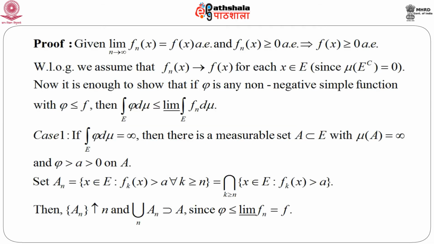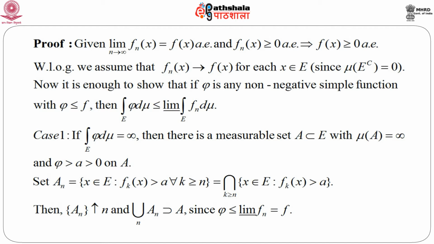Now, we are going to prove this Fatou's lemma. The proof is a little technical, but not really very complicated. I will explain the entire proof in detail. We already know the given condition is that the limit as n tends to infinity of f_n(x) equals f(x) almost everywhere, and f_n(x) is non-negative. So, f_n(x) is greater than or equal to 0 almost everywhere. So, this will imply that f(x) is greater than or equal to 0 almost everywhere.